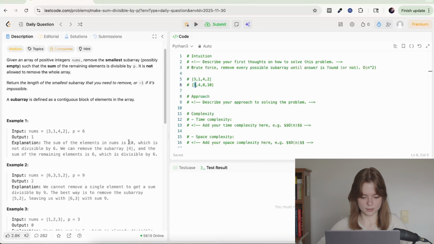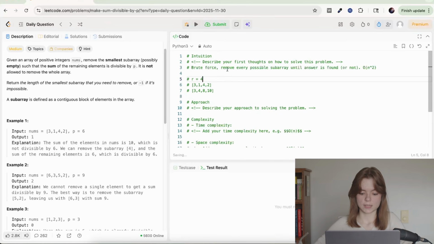The sum is 10, which is not divisible by 6. Remainder is 4. So we need to remove a 4, or actually, to be more general, we need to remove 6 times n plus 4, n being any positive integer or 0.